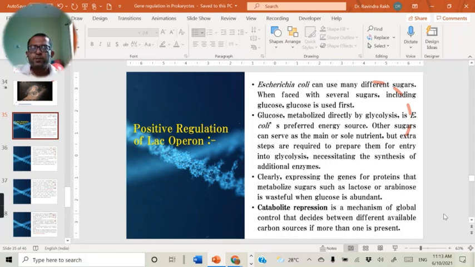And that mechanism is known as catabolite repression. This is a mechanism of global control that decides between the different available carbon sources if more than one is present. So, E. coli, whenever glucose is present in the medium, firstly utilizes the glucose, and then later on it utilizes other carbon and energy sources which are available in the surroundings. And this is possible in this bacteria because of the catabolite repression mechanism.